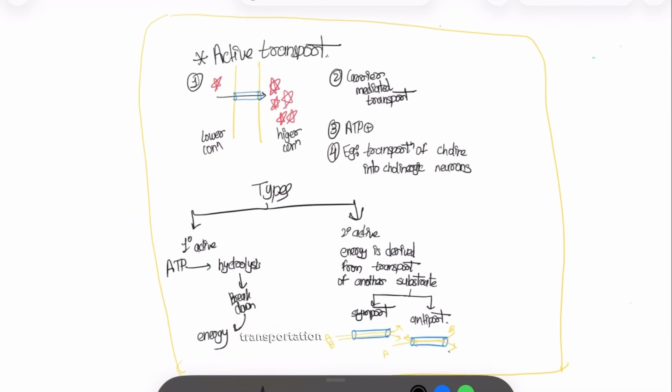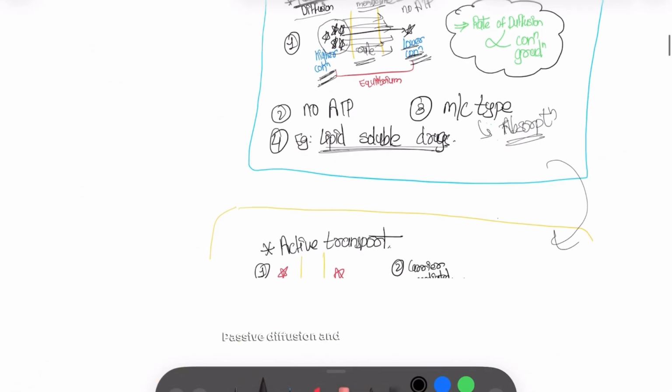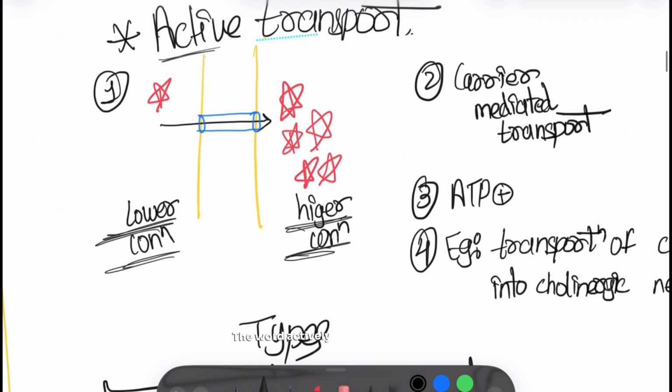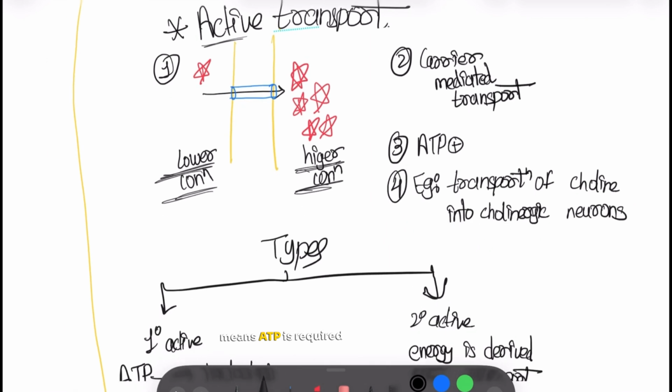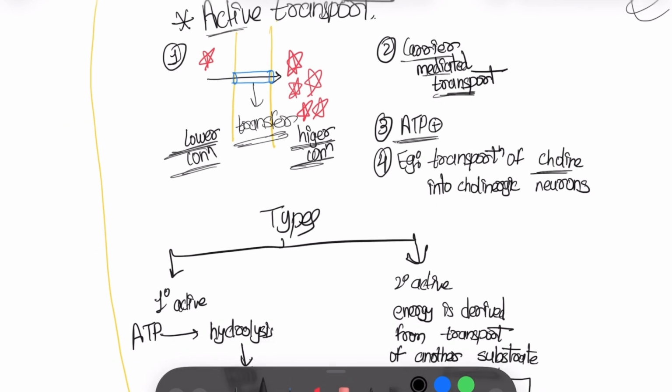Second one is active transportation. Drug molecules move from a region of lower concentration to higher concentration. This is completely opposite. These two, passive diffusion and active transport, are completely opposite. Active transport is happening actively. The word actively means ATP is required. This type of transport is carrier mediated transport. A carrier is needed to carry out that transportation or transfer. An example is the transportation of choline into cholinergic neurons.